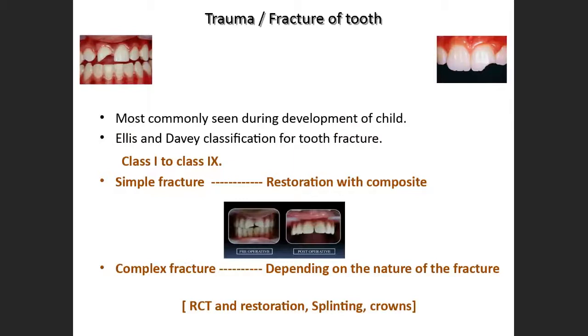Now, the other thing we see is trauma or fracture of the tooth. Because the child is growing, learning to walk, and runs, the child may fall down and injure his tooth. So it is most commonly seen during development of the child. What we follow here is the Ellis and Davey classification for tooth fracture, which is from class 1 to class 9. If there is any simple fracture, we restore it with composite. Depending upon the type of fracture, we proceed with endodontic therapy or splinting. There are many ways we can manage this.